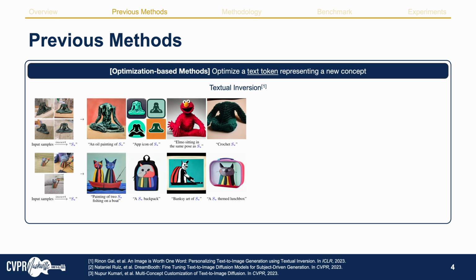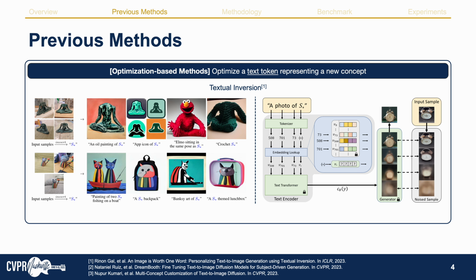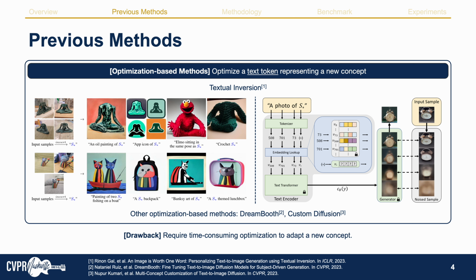But how does it learn this special customized token? They usually freeze the pre-trained generator and text encoder and only fine-tune the tokenizer and embedding lookup dictionary to learn and insert a new word to represent this concept in the dictionary. Some other popular personalization models like Dreambooth and Custom Diffusion also use such optimization-based methods. However, a significant drawback of this method is that they require optimization to adapt to a new concept.